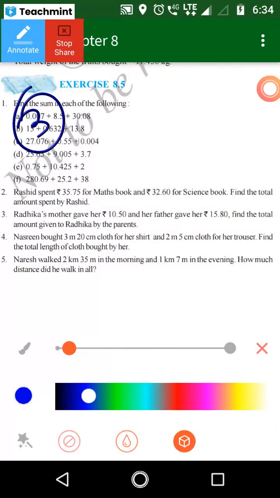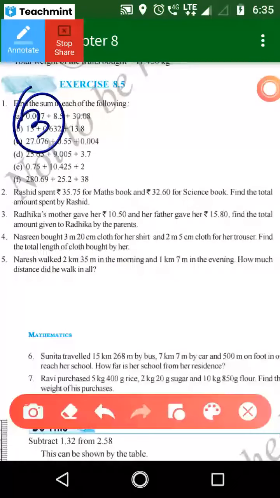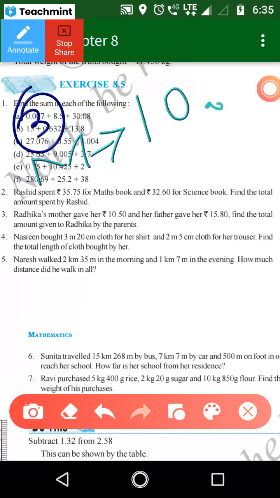Okay, look here. Radhika's mother gave her 10 rupees 50 paise, otherwise 10.50 rupees, and her father gave her 15 rupees 80 paise, or 15.80 rupees. Find the total amount given to Radhika by her parents. So how much amount did Radhika's mother give her? 10 rupees 50 paise. This is the Indian currency symbol.